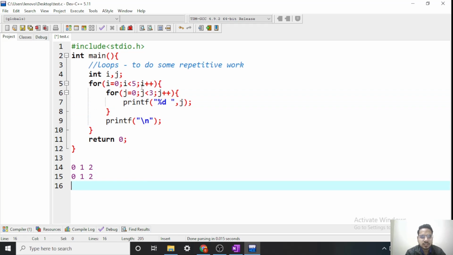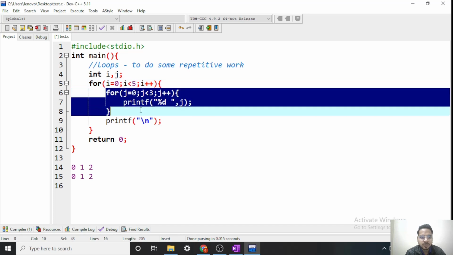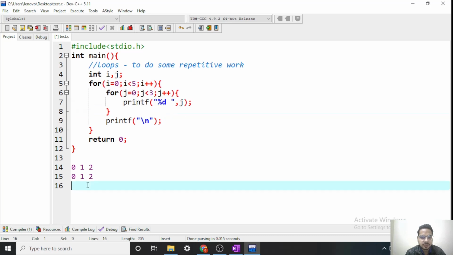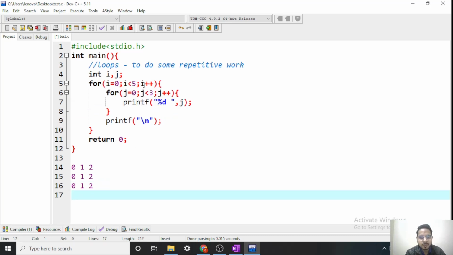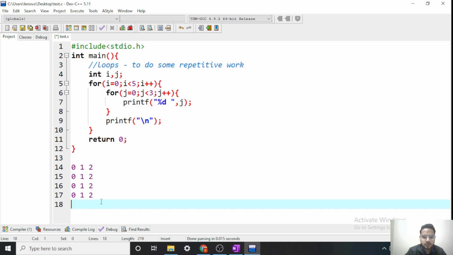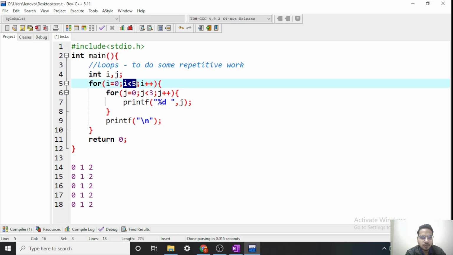Now what will happen? i will become 2 now. This condition is still true. So again the same process will be repeated. 0, 1, 2 will be printed by this loop and a new line. So we will get this. Now i will become 3. Again the process will be repeated. Similarly i will become 4 and one more time we will get this. Now what happens? i will become 5 now. So this condition is false.